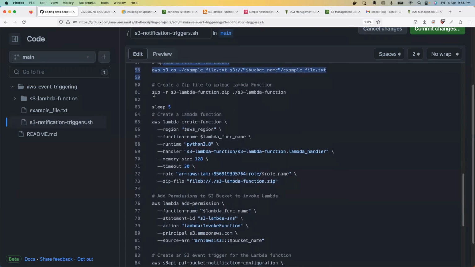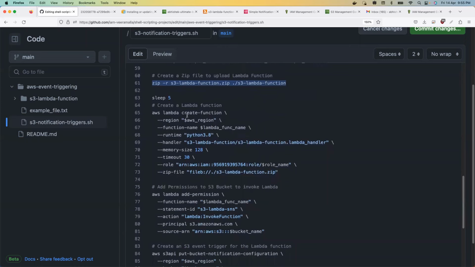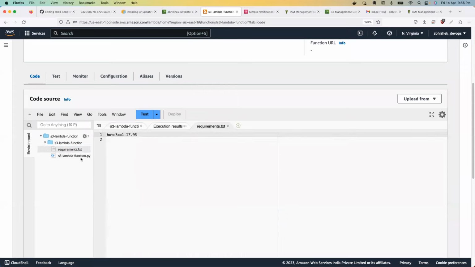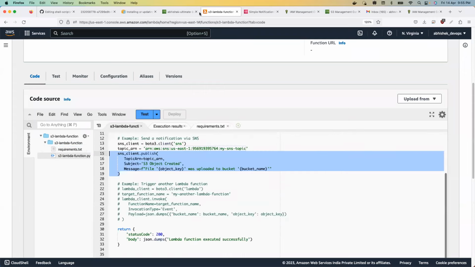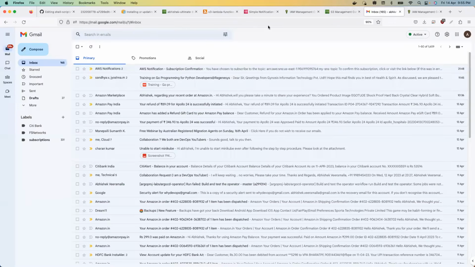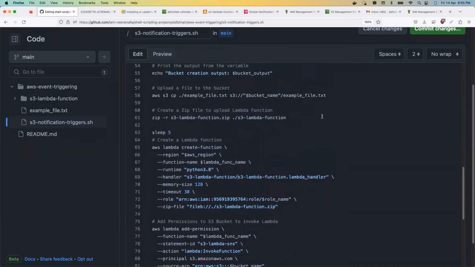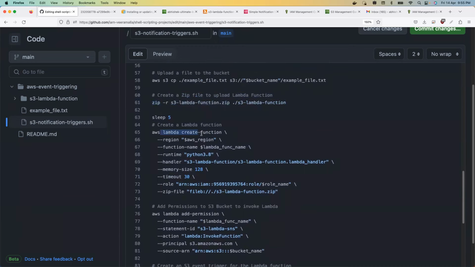Now to create a Lambda function, there are multiple files, right? There is a requirements.txt, then there is a lambda.py file. So what I've done is, inside this shell script, I'm creating a zip file. Here, if you notice, whatever is there in my local, I have created a zip file. And when I'm creating the Lambda function, I'm uploading this zip file.